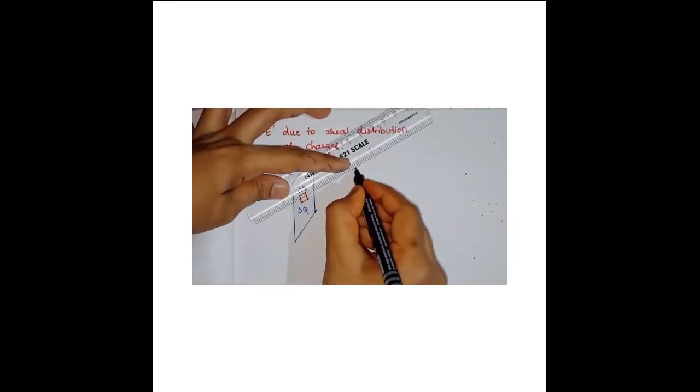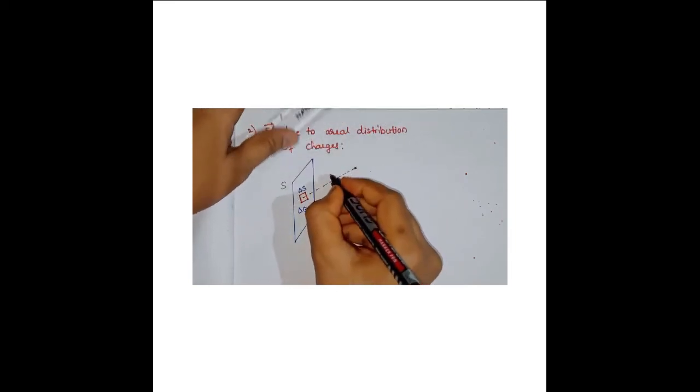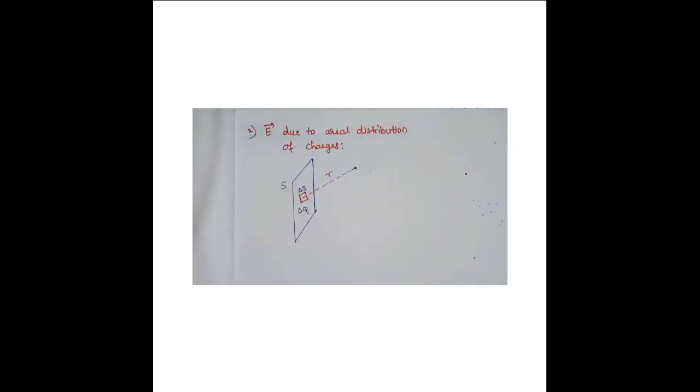I'll consider a point here. What might be the distance we are taking here? R, as usual.